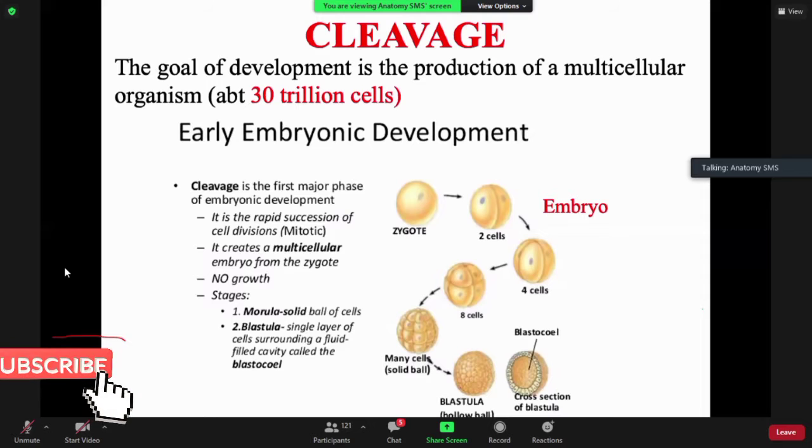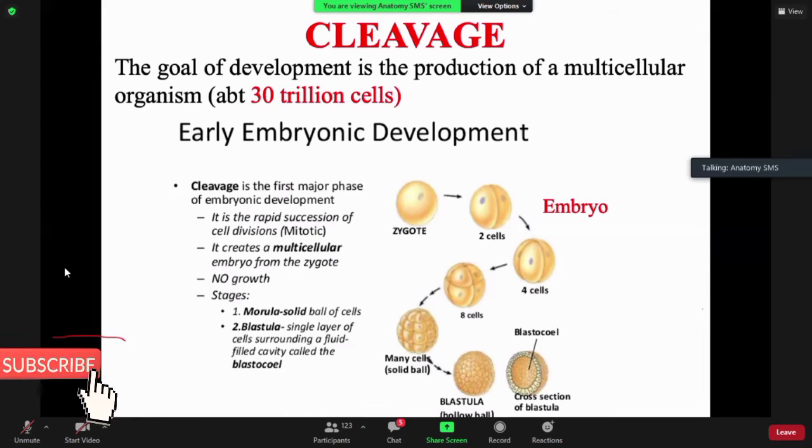So we are saying that cleavage is the rapid succession of cell division. It creates a multicellular embryo from a single cell zygote.